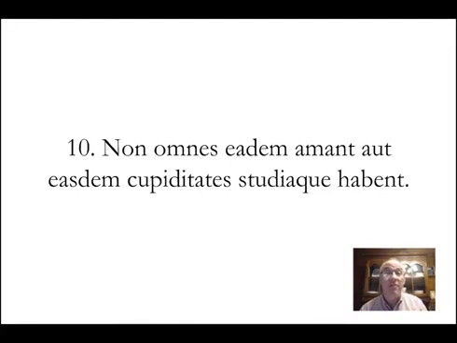Not all of them love the same things, or do they have the same desires and interests, eagernesses, if that's a word. They do not all love the same things, nor do they have the same desires and eagernesses.